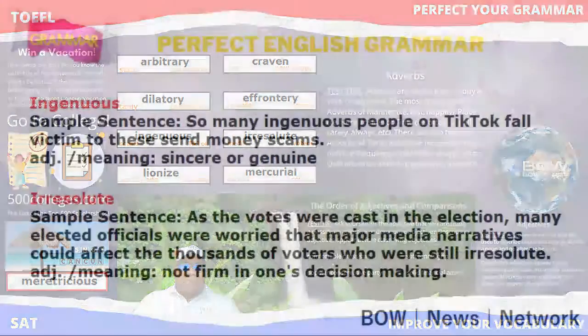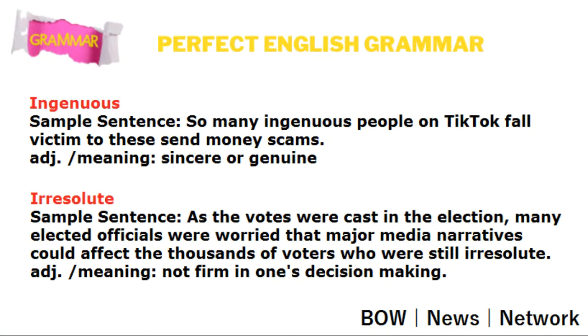And irresolute, here we see the sample sentence. As the votes were cast in the election, many elected officials were worried that the major media narratives could affect the thousands of voters who were still irresolute. And it's an adjective, you can see, meaning not firm in one's decision making.